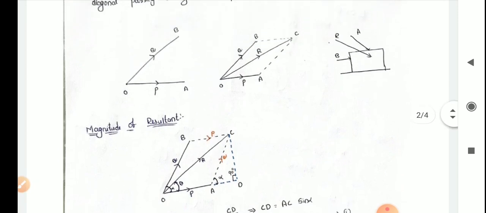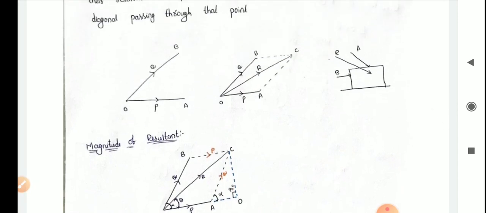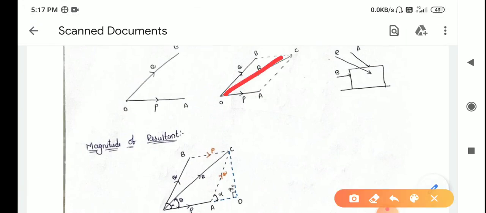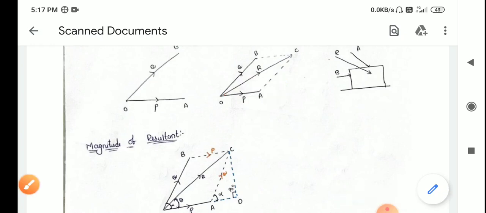Now to find the magnitude of the resultant and what will be its direction, I draw the direction of the resultant like this. So what will be the direction? That direction is nothing but theta. That means the angle we are measuring, that angle I am calling theta. So what is the angle of R with respect to P and what is the magnitude of that R? To find that, we have some derivation below here.